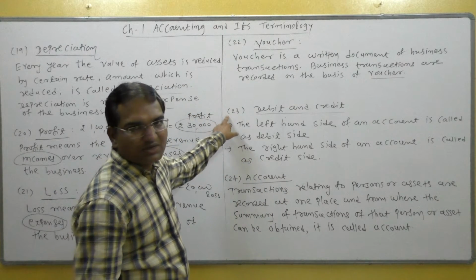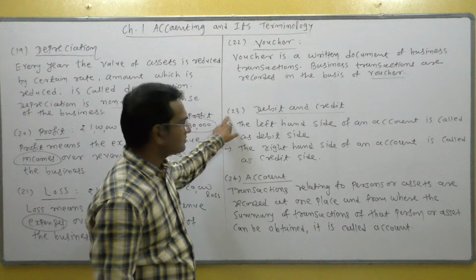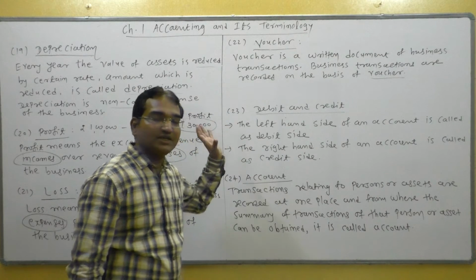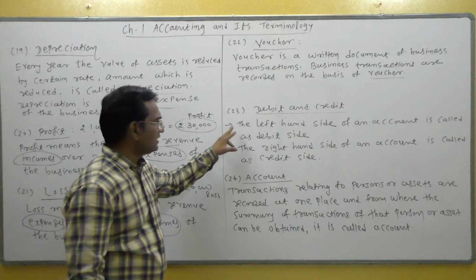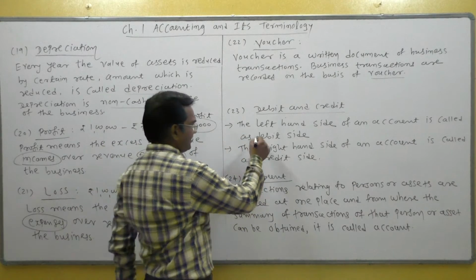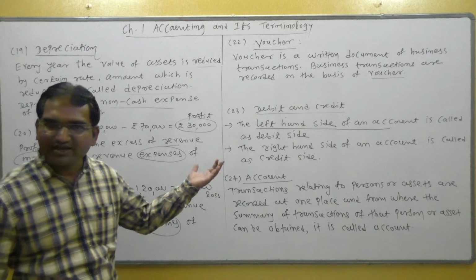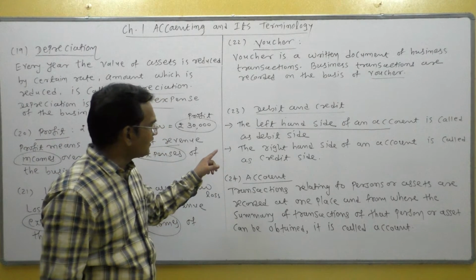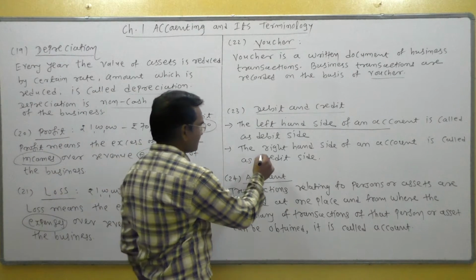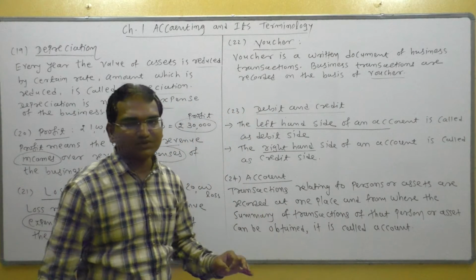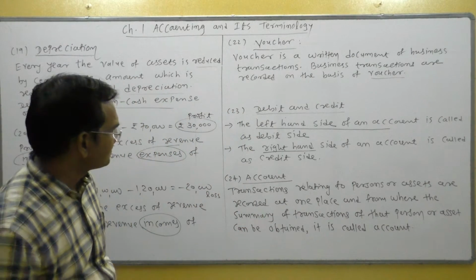Next term, debit and credit. Students, remember that the left hand side of an account is called debit, left side, and credit means the right hand side of an account is called credit, right?